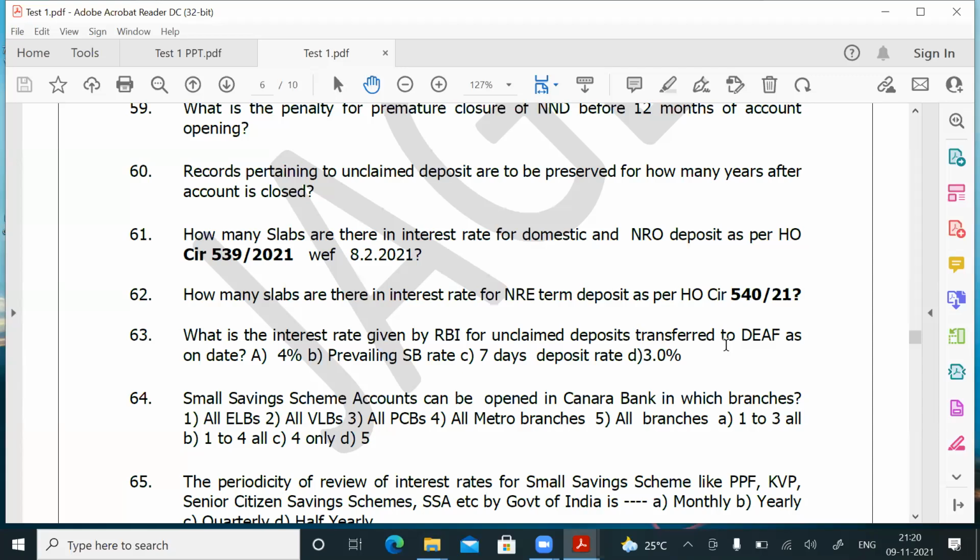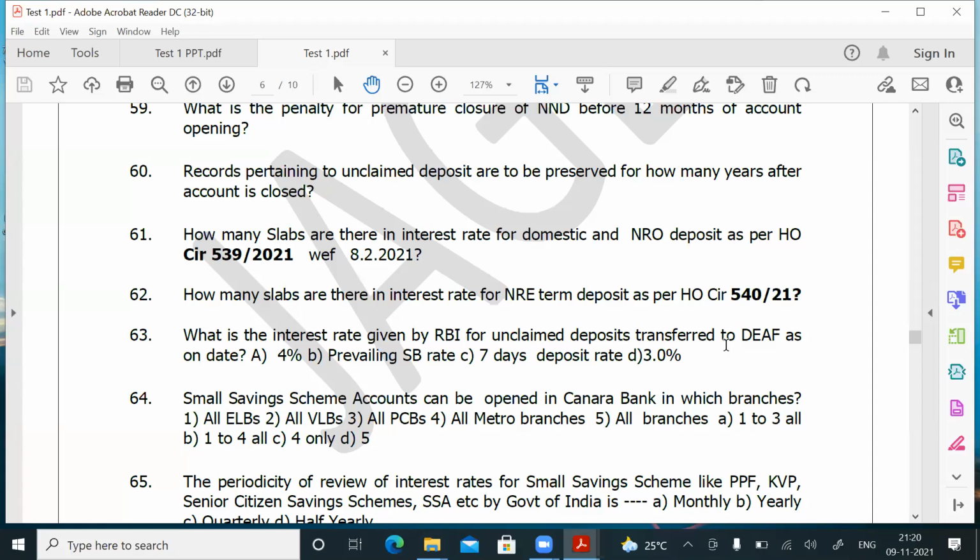When the scheme came, the rate of interest given for DEF deposit was 4%. From June 2018, it was reduced to 3.5%. From May 2021, it was reduced to 3%. So they may ask, what is the present rate of interest for DEF deposit given by RBI? With effect from May 2021, it is 3% only.